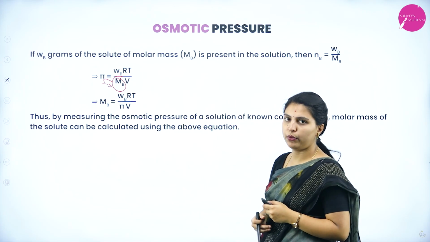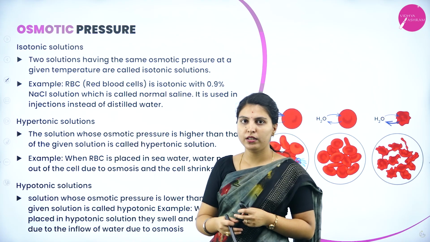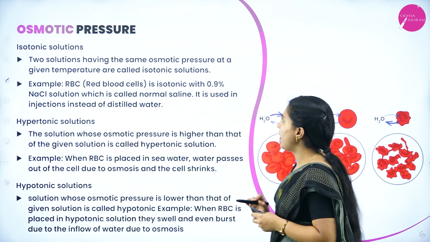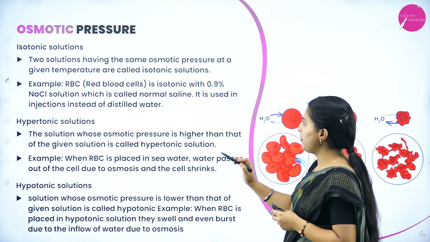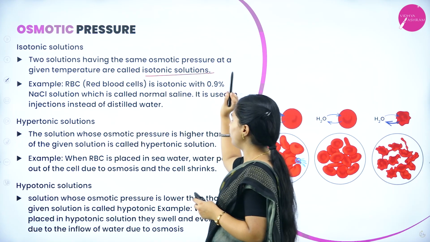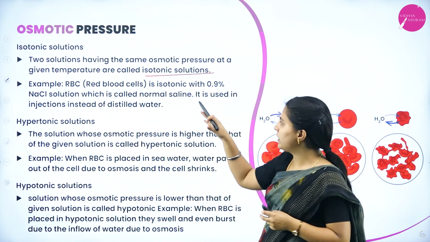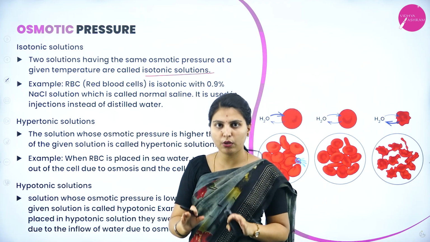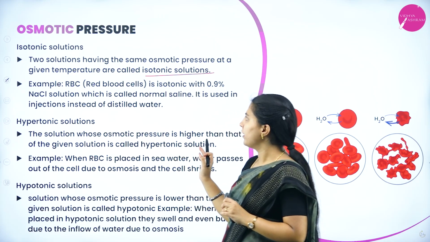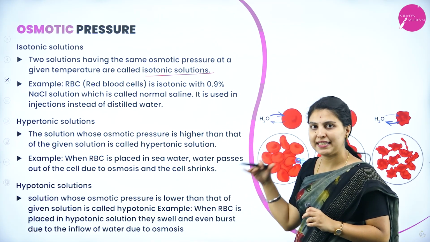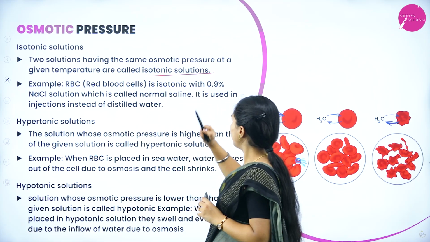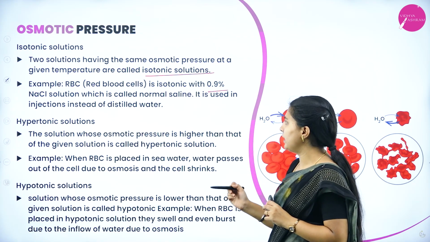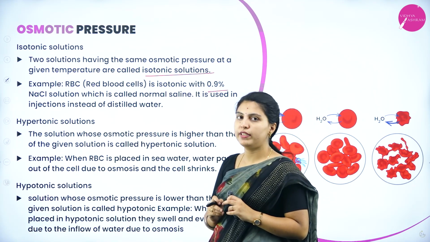Next, osmotic pressure with a complete example we will see. Isotonic solutions. Two solutions having the same osmotic pressure at a given temperature are called isotonic solutions. Iso means same. Example, RBC is isotonic with 0.9% sodium chloride solution, which is called normal saline. It is used in injections instead of distilled water.